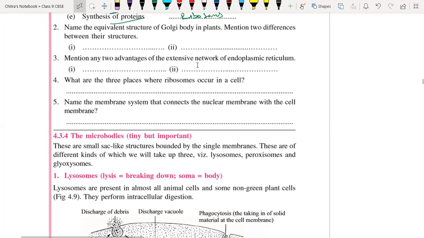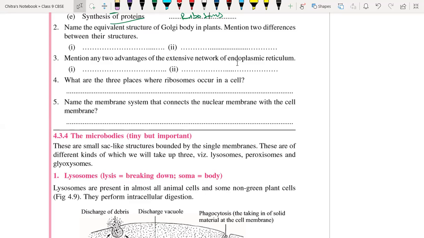Mention two advantages of the extensive network of the endoplasmic reticulum. One is they help in intracellular transportation of material. Second, they help in storing carbohydrate and in synthesis of steroids. These are the two important advantages. Now, what are the three places where ribosomes occur in the cell? In the cytoplasm, on the endoplasmic reticulum, and inside the nucleus.